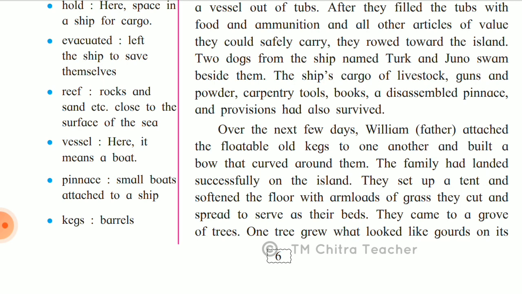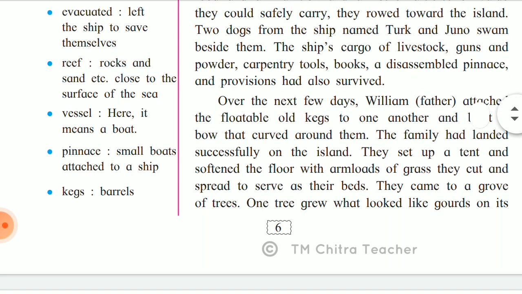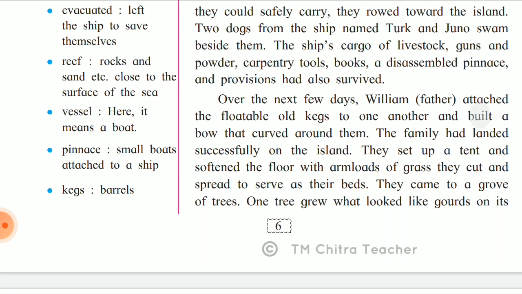Then disassembled pinnaces are small ships, which were in pieces, so whenever they require they can assemble and use them. Over the next few days, William, the father, attached the floatable old kegs. Kegs means barrels. He attached them to one another and built a bow that curved around them. So somehow the father planned and brought the family safely to the island.